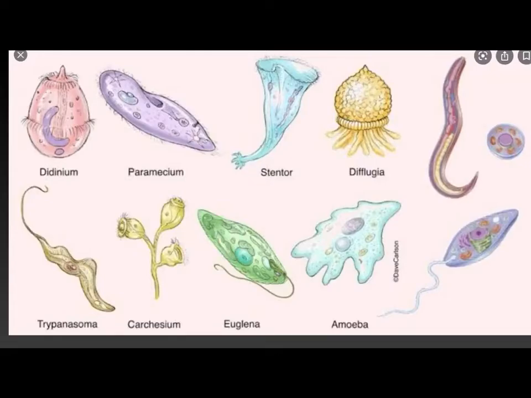Some more examples as you can see. Euglena, Stentor, Difflugia. So these are a few more examples of protozoa.